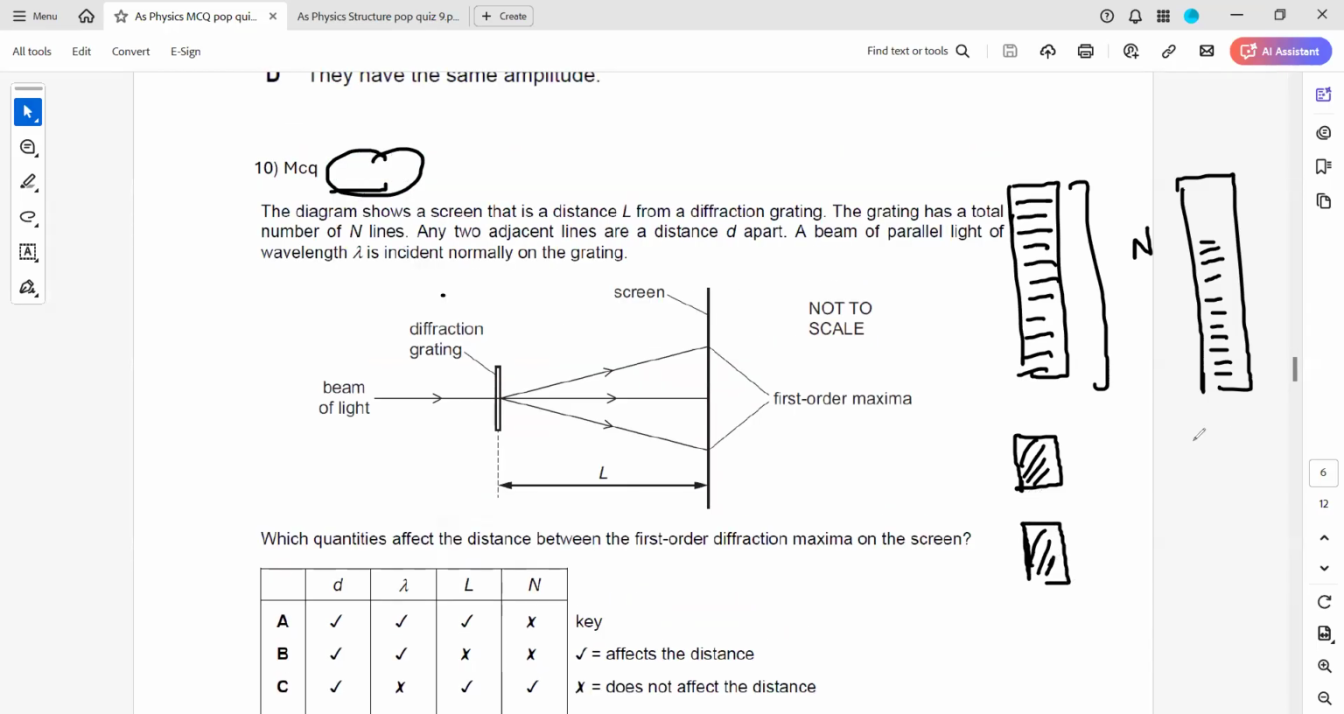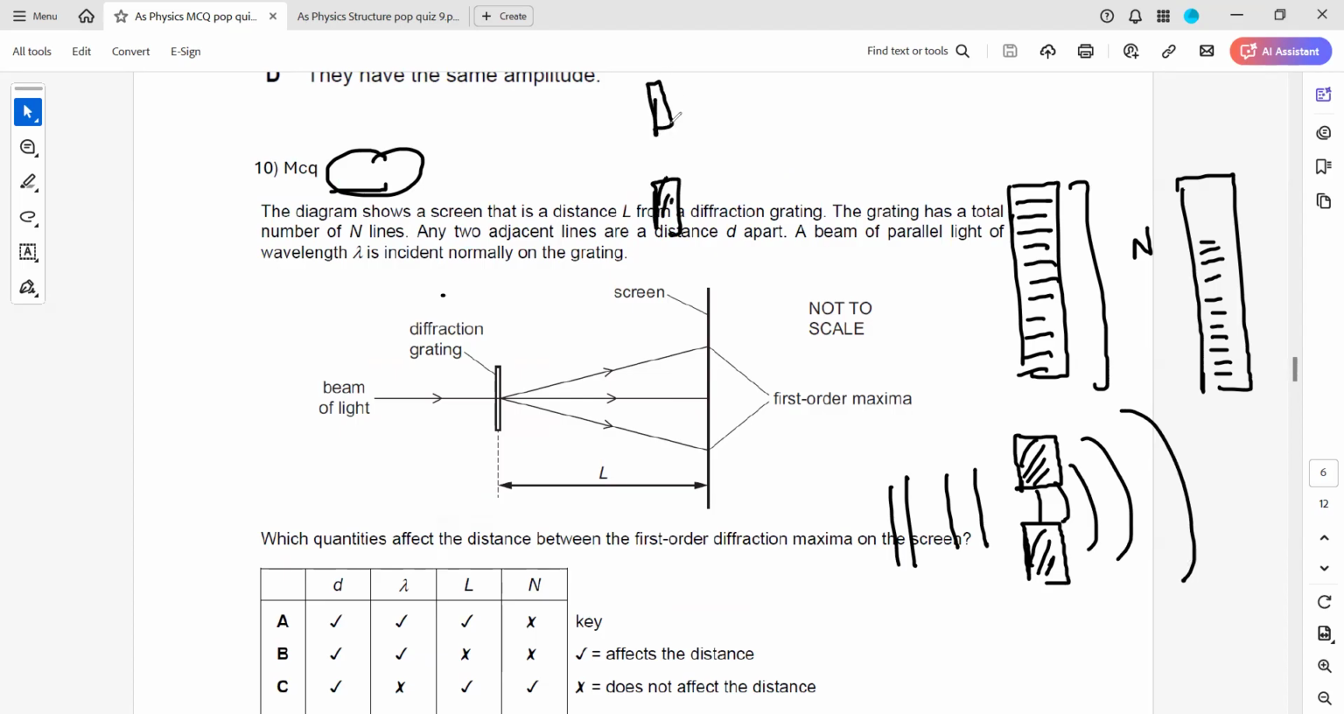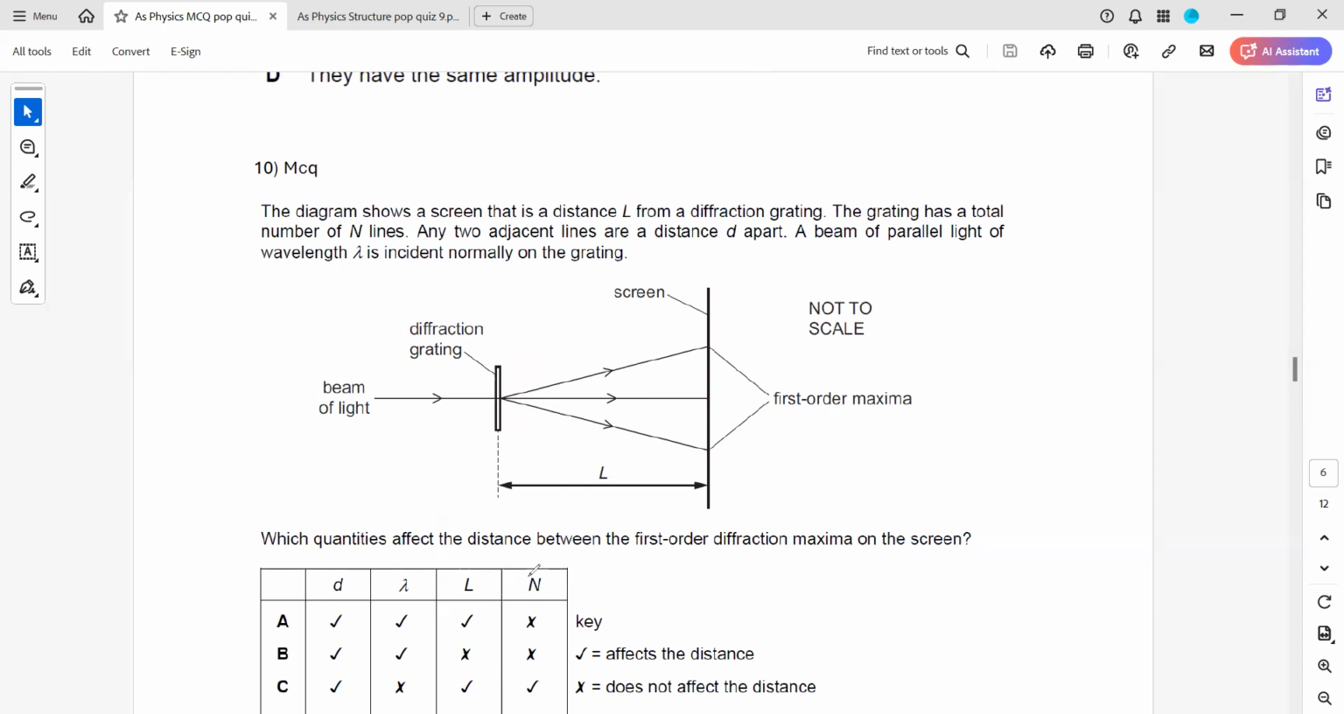If I change the spacing between the slits, if we have a small spacing between the slits, then the diffraction will be more. If we have a large spacing between the slits, in that case, the diffraction will be less, or a smaller diffraction will occur. So it's not about the number of lines, it's the opening of the slit that will affect the diffraction pattern. So that's why n is not included in the diffraction pattern.